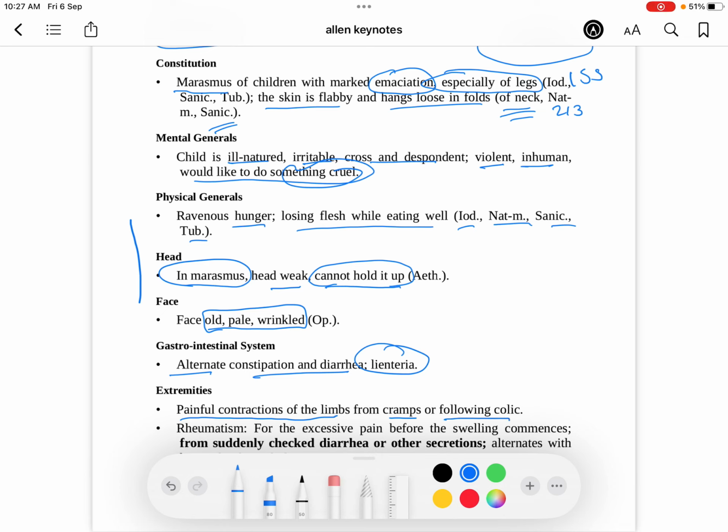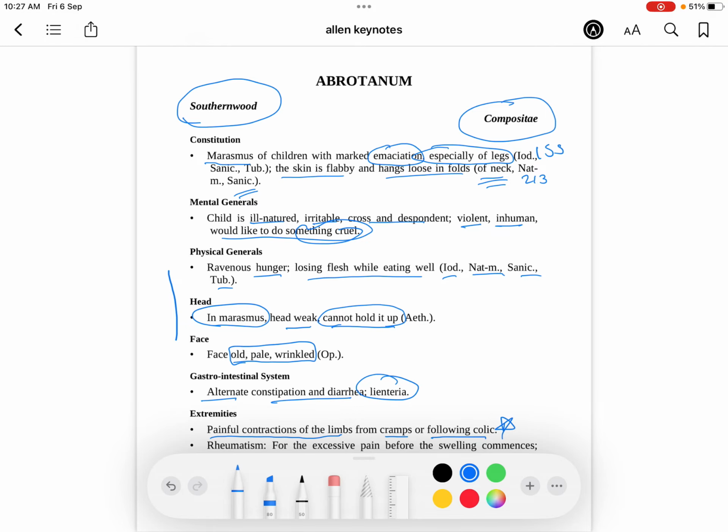So this is very, very important for MCQ, because usually you study Abrotanum for this emaciation only, you remember, but this you may not remember. So they can give you the MCQ: painful contraction of limbs from cramps or following colic. They can give a clinical case scenario also, that first there was colic and then there was painful contraction of limbs. Answer is Abrotanum. So this patient is getting the contraction of limbs which is painful from the cramps or following colic. Now rheumatism of Abrotanum, important to understand.